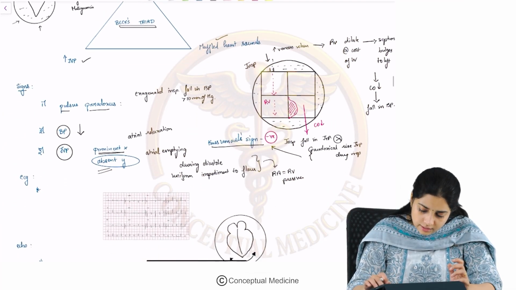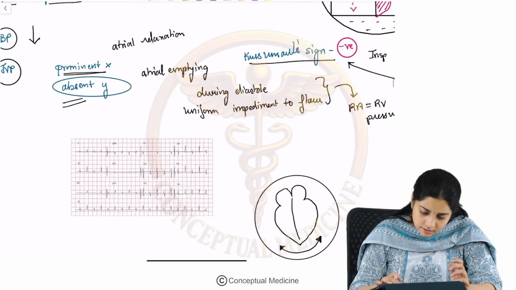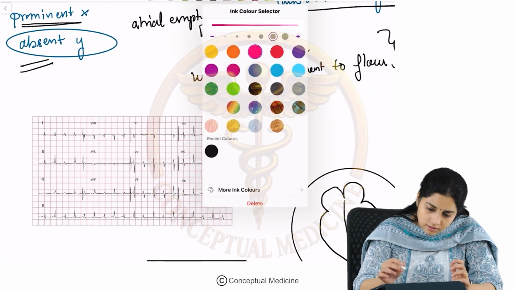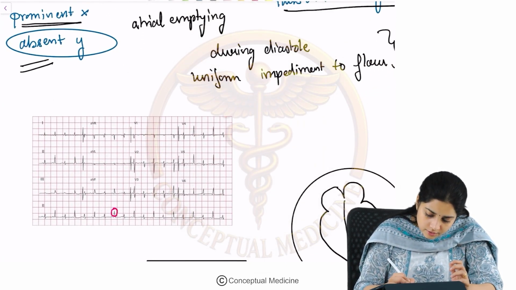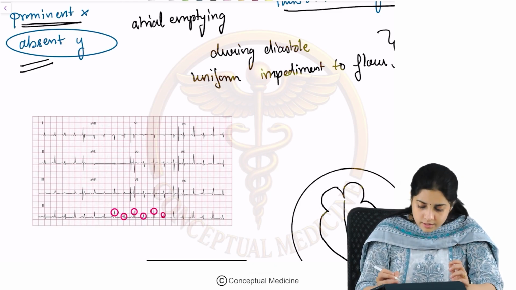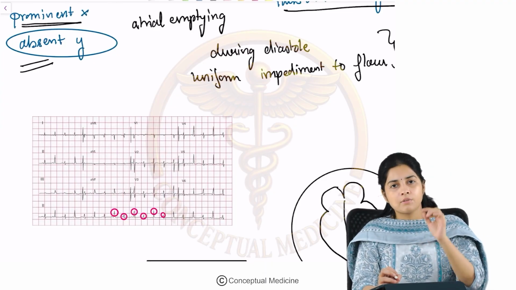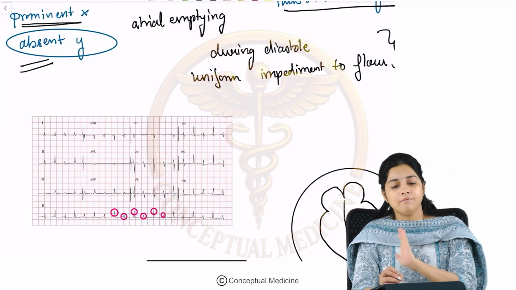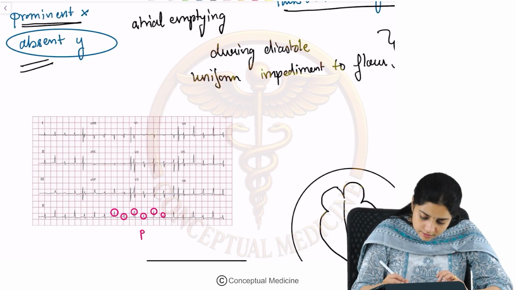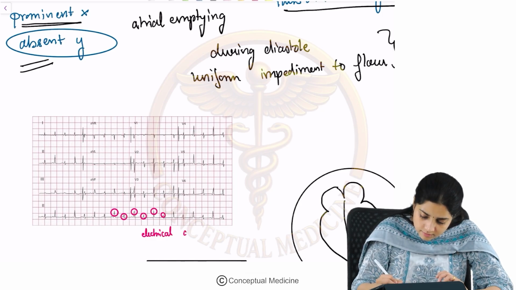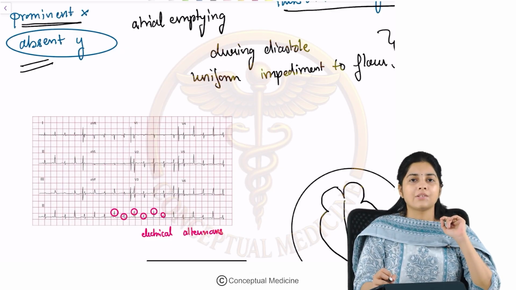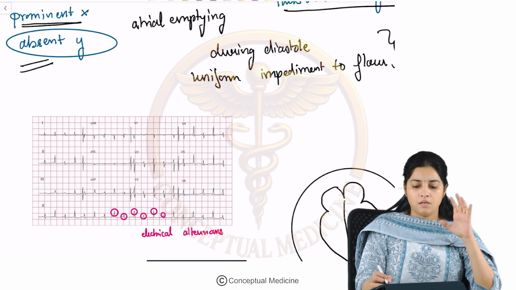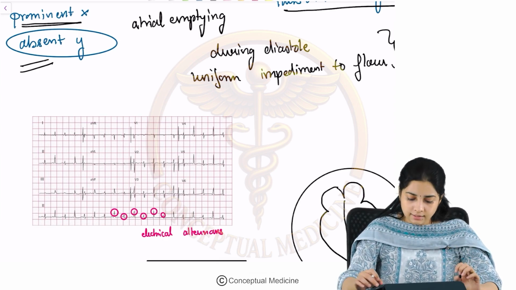Now let us look at the ECG. What are we seeing here? We are seeing alternate QRS complexes to be small and big, right? Alternate QRS complexes to be small and big. So the height of the QRS complex varies, and this is what we call the electrical alternans. So electrical alternans is a characteristic feature of cardiac tamponade.